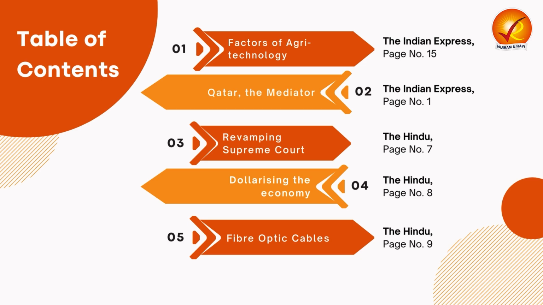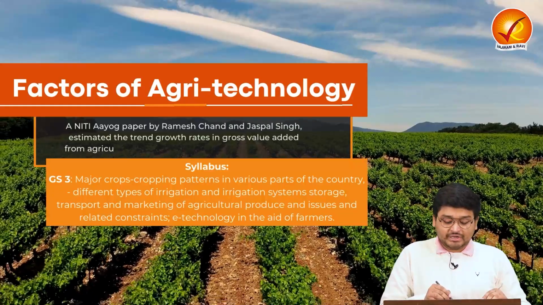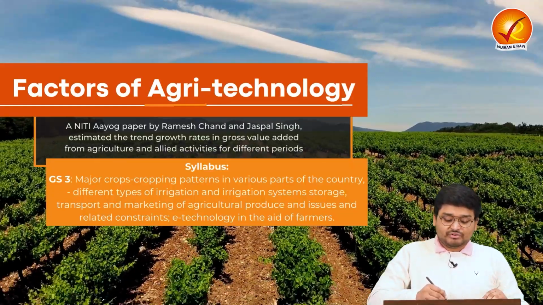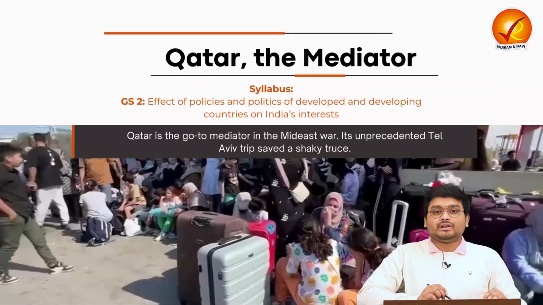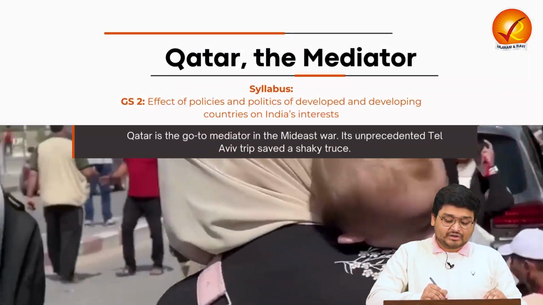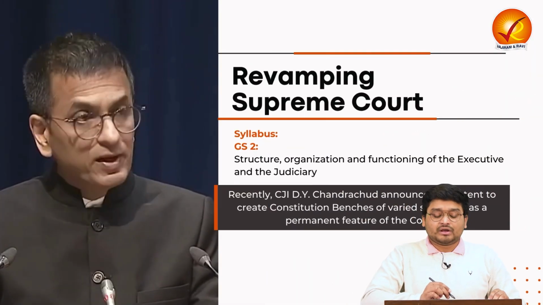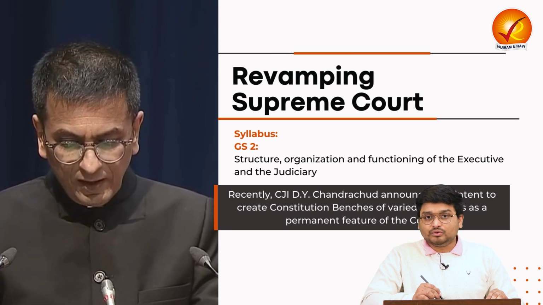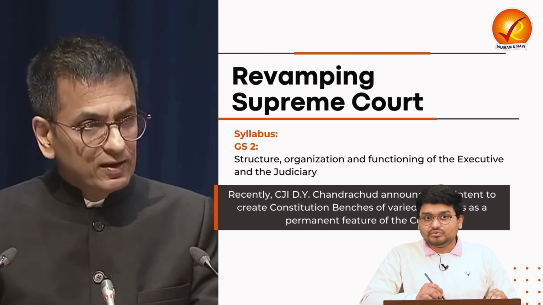Now, looking at the table of contents, we find the very first article is about the factors of agri-technology. This is from a very beautifully explained piece in the Indian Express. Next, we'll be trying to understand how Qatar is now being a mediator in the Israel-Palestine issue. In the next one, we'll be understanding a very important article from the Hindu, where it is talking about the reforms that are needed in the Supreme Court institution.